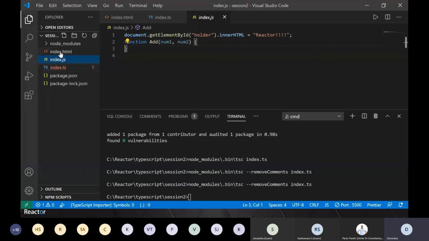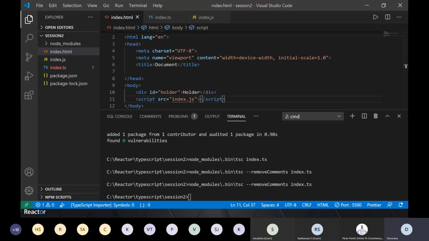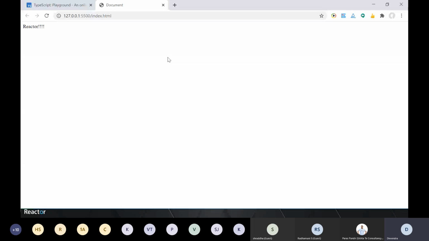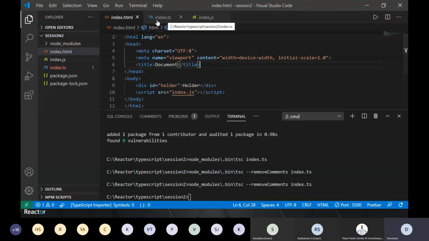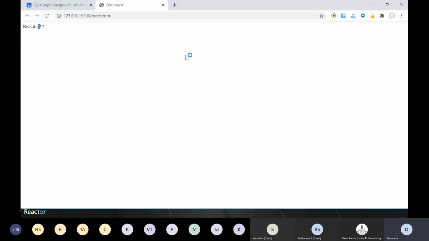It's not working right now. I had this issue when I was working on the session, but I will not tell you why it is not working here. It's more about JavaScript, how to place your scripts, and how you can delay execution of JavaScript, right? So for example, if I do this, see reactor, okay? Whatever changes I'm making here, let's say I'm writing welcome to reactor. Without compiling my code to JavaScript, I cannot see how it is getting updated here.